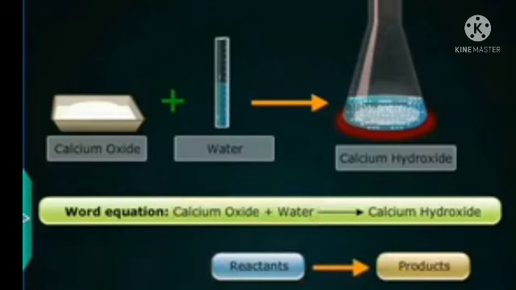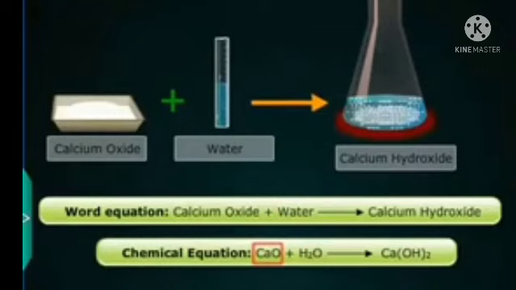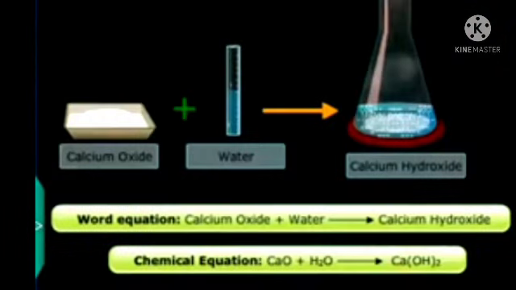The substances which undergo the chemical change are called the reactants and are written on the left side of the arrow in the word equation. The substances which are formed after the chemical change are called the products and are written on the right side of the arrow in the word equation. The plus sign is used to add reactants and products in the word reaction. However, the shorter form of describing a chemical reaction with the least number of words and symbols is called the chemical equation.